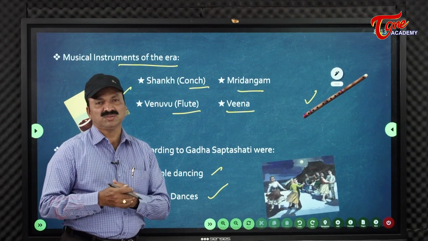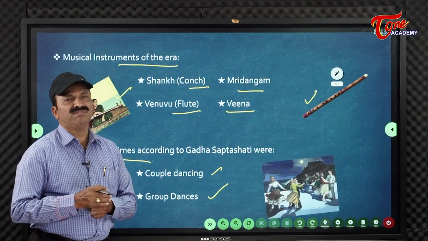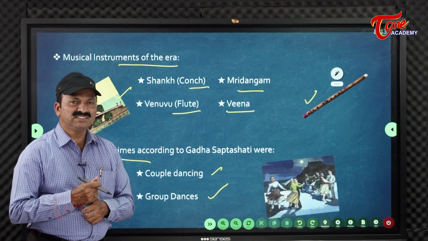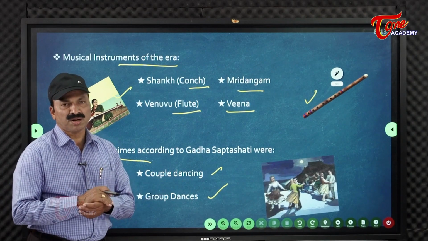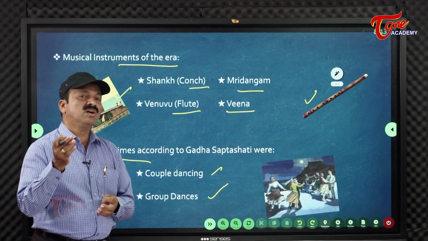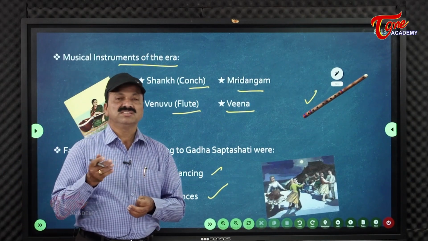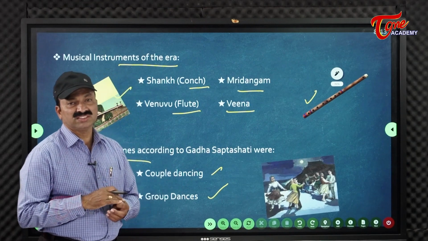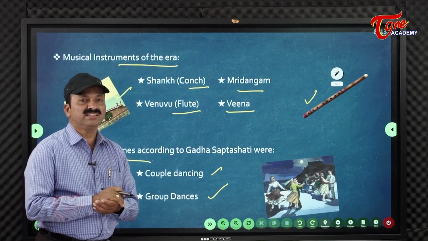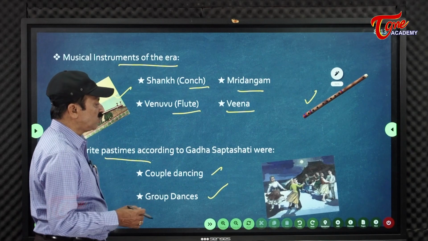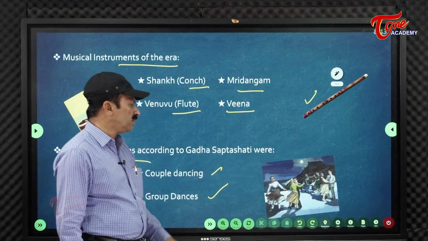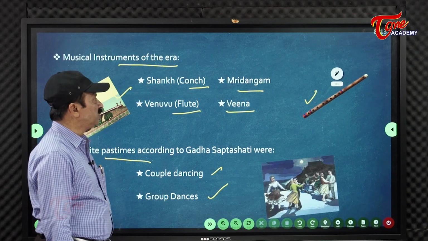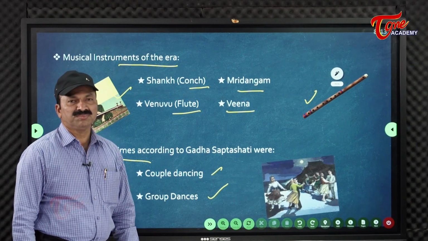And Satavahana society went well. Even though slavery existed, not everyone became a slave. Slavery was also in practice, as said in Gatha Saptasati. Hanging also existed, and the sati system also existed. There was also a type of dance mentioned in Gatha Saptasati.